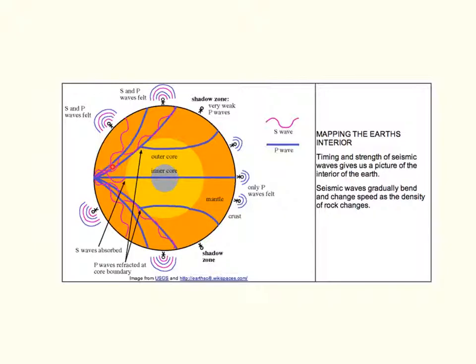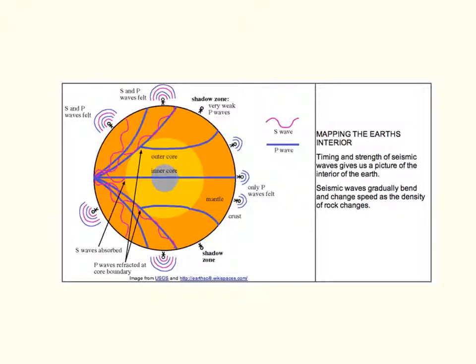Here you can see the same thing going on when it hits this area. Some of this is refracted and bends out like that. And these S waves, those are called secondary waves. They're another kind of wave that happens when there's an earthquake. They're also traveling, and you can see them traveling through. You can see that when they hit the outer core right here, they just completely stop. They can't even travel through the outer core. Now, one of the reasons for that is because it turns out secondary waves can't travel through liquids. So when they hit a liquid of the outer core, they just completely stop.